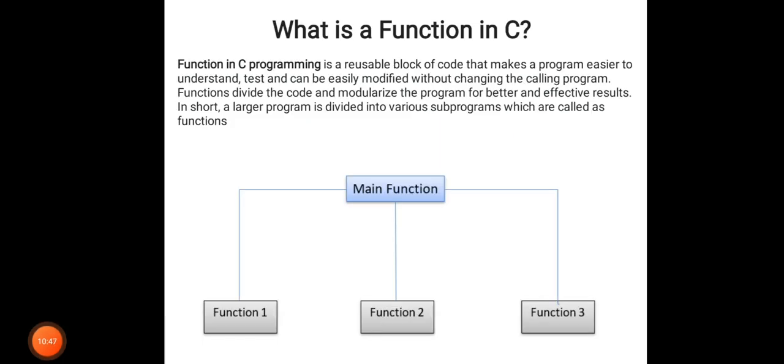The next one is function. What is a function in C language? A function in C programming is a reusable block of code. That means it makes a program easier to understand and test, and it can be easily modified without changing the calling function. Also, functions divide the code and modularize the program for better and more efficient results. In short, what does function mean? A larger program is divided into various subprograms, which are called functions.